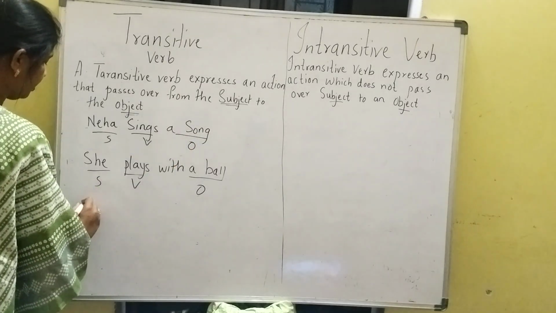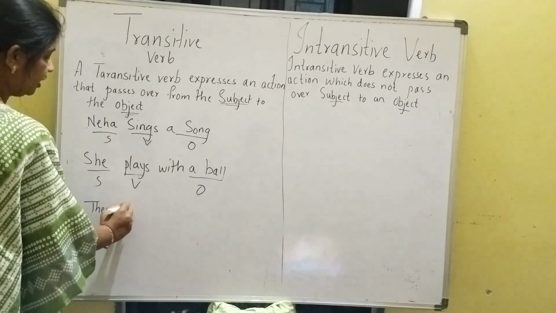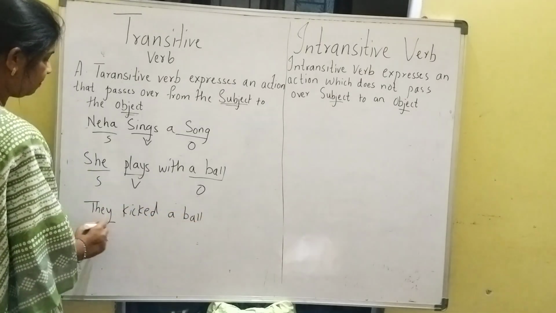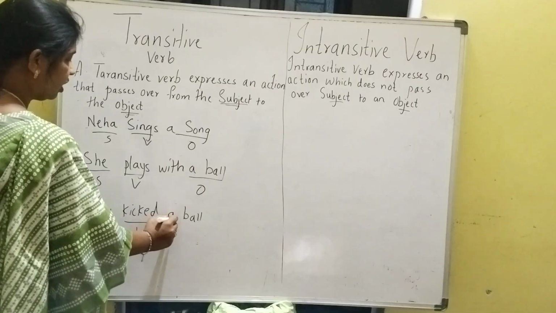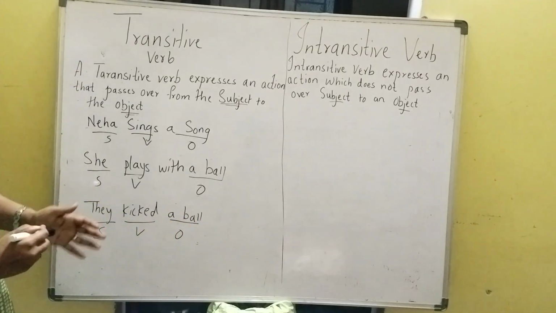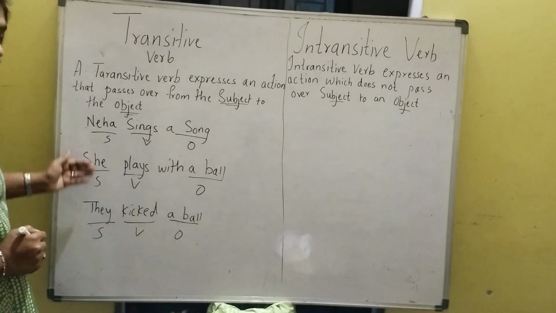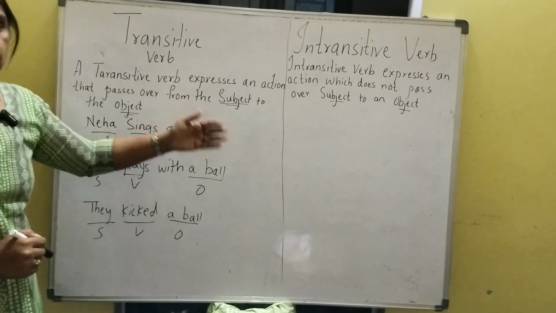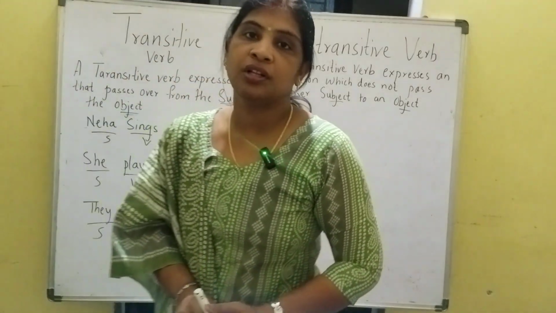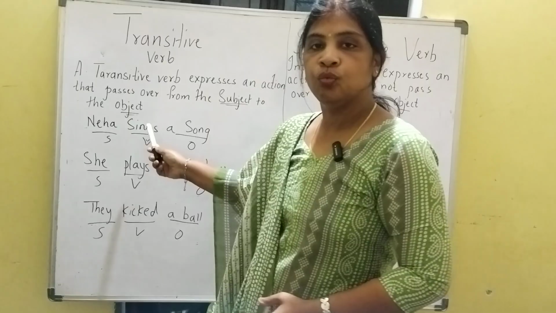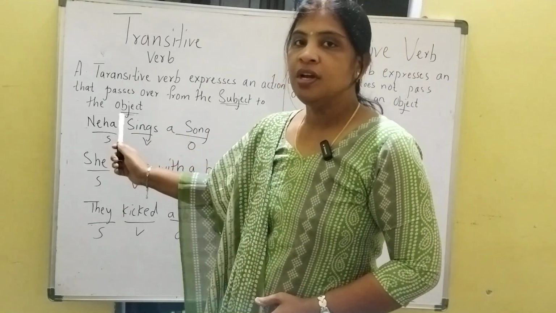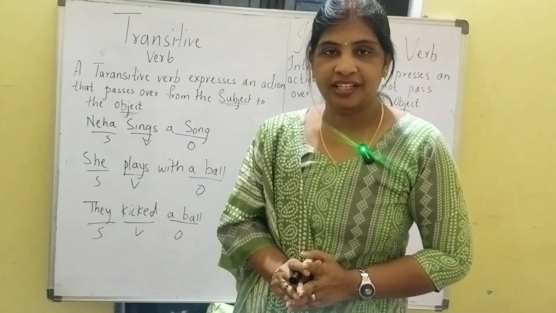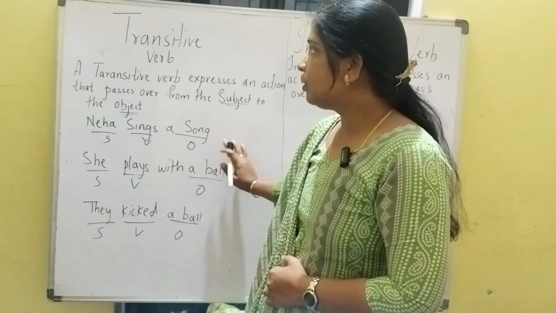Let's take one more example. They kicked a ball. So very simple. Subject, again verb, again object. Can you see in all three examples, the subject is passing the action or doing the action on the object. Do you remember in the first video I told you the sentence structure, that is subject, verb, object. I have made the sentences in the same structure, so you will not get confused about how to make sentences. I hope you got clear about the transitive verb.